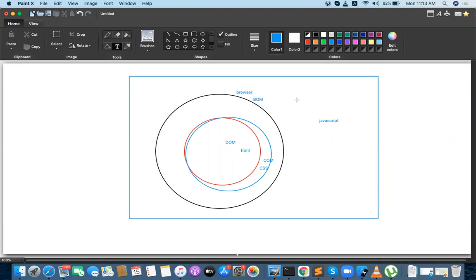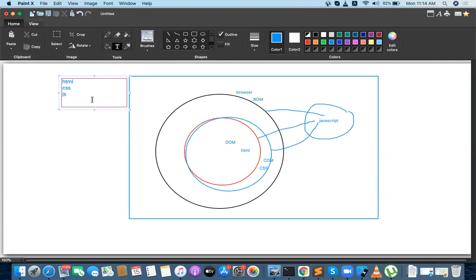Browser related manipulations I can do from JavaScript, CSS related manipulations I can do from JavaScript, and document related manipulations I can do from JavaScript. JavaScript is a crucial part. Whenever you have a web application, mostly it has the fundamental things or major building blocks. Any web application has major fundamental things: HTML, CSS, and JavaScript, right?